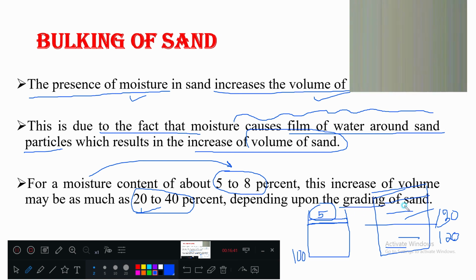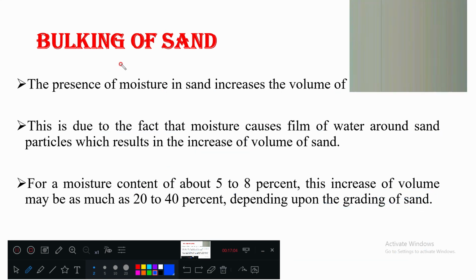Depending upon what? Grading of sand. More fine sand means bulking is high. If coarser sand is there, then bulking is less. Simple. Finer particles, surface tension is more. Larger particles, surface tension is less. More surface tension, more bulking. Less surface tension, less bulking. Okay.